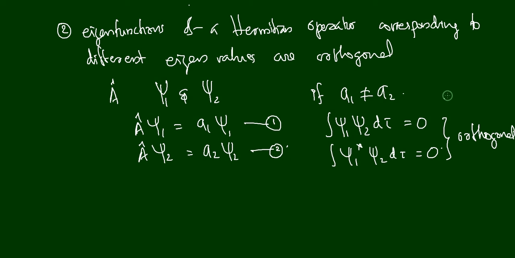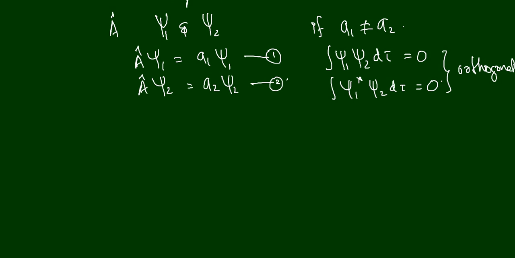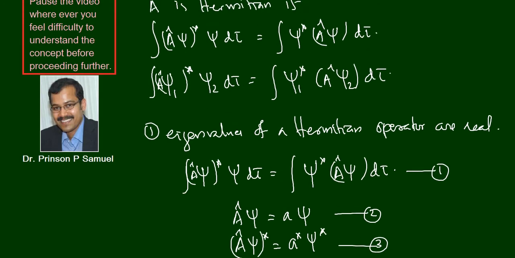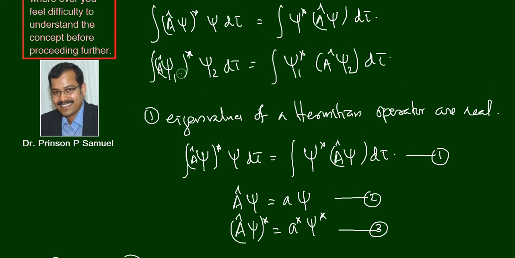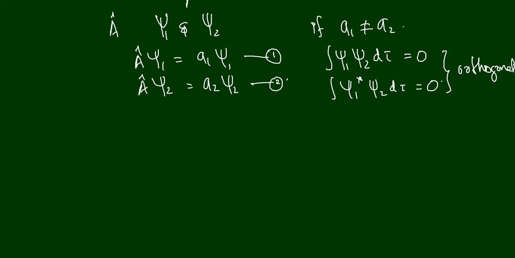What we are going to do is take the condition for a Hermitian operator. What is the condition for a Hermitian operator? We have already defined it here. That is, integral A cap psi1 star psi2 d tau is equal to integral psi1 star A cap psi2 d tau. I am going to substitute in this equation the values of A cap psi1 and A cap psi2.